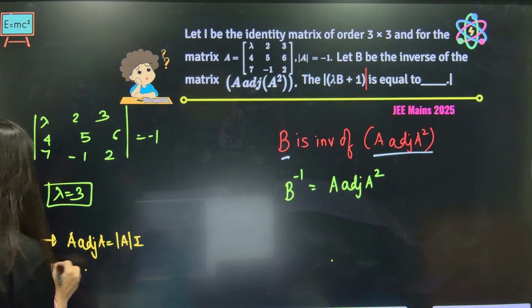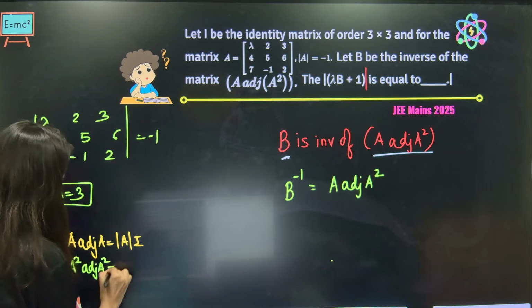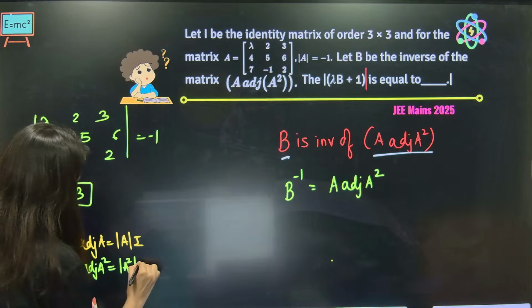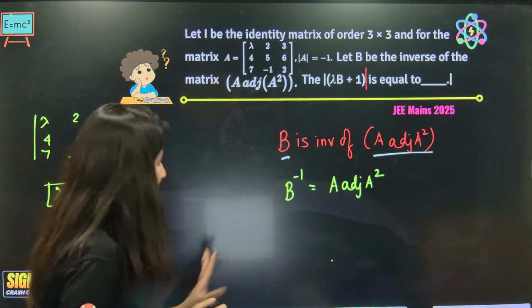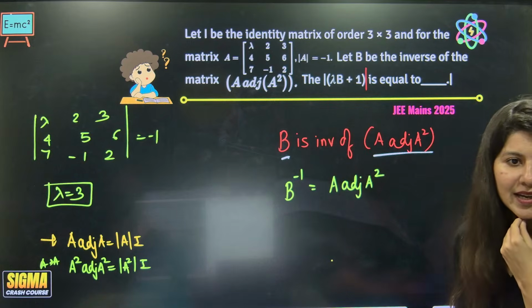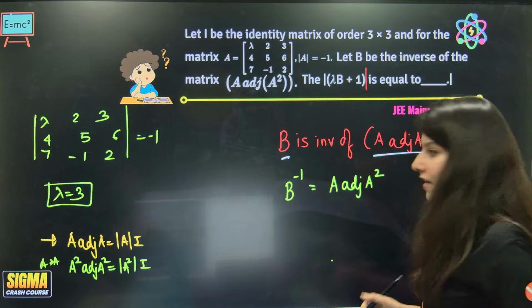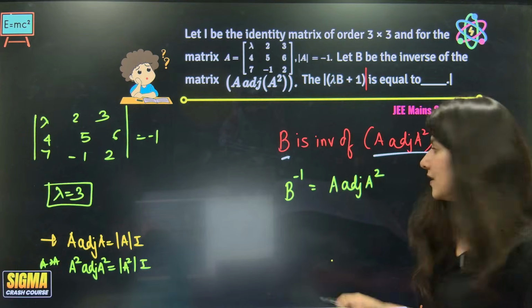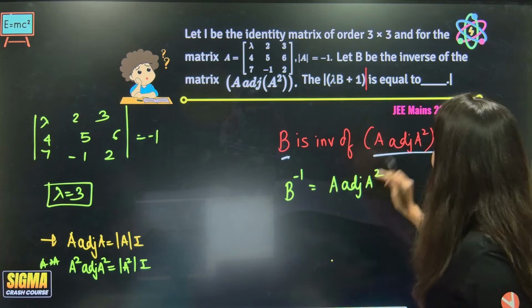If I replace A by A square, what will happen? A square adjoint A square is equal to determinant A square I. Just replace A by determinant A. So what I am thinking is, why don't I multiply A on both sides? Let's multiply A on both sides. And let's take this A into adjoint A square, since you're looking for the inverse of this.